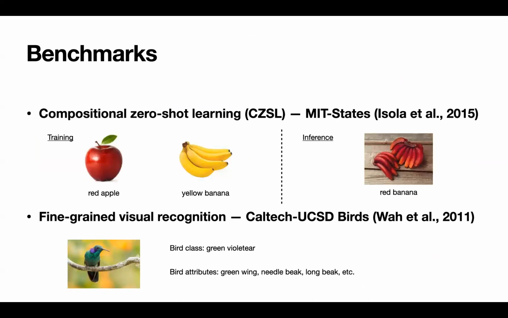In our experiments, we explore two datasets, MIT states and CUB. On MIT states, we evaluate the models with the compositional zero-shot learning task. In this task, during the training, the model will be trained with composite concepts that cover a predefined set of primitive concepts. During the inference time, the model will be evaluated with some part of the seen and unseen composite concepts. On the CUB dataset, the dataset comes with bird class and also the bird attributes. And the model needs to classify the bird class based on the bird attributes.